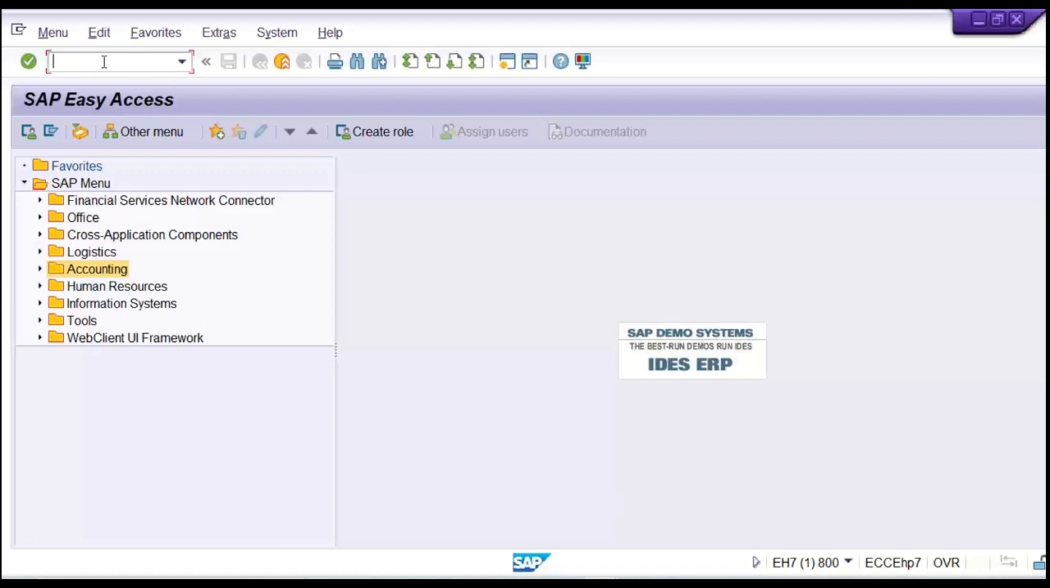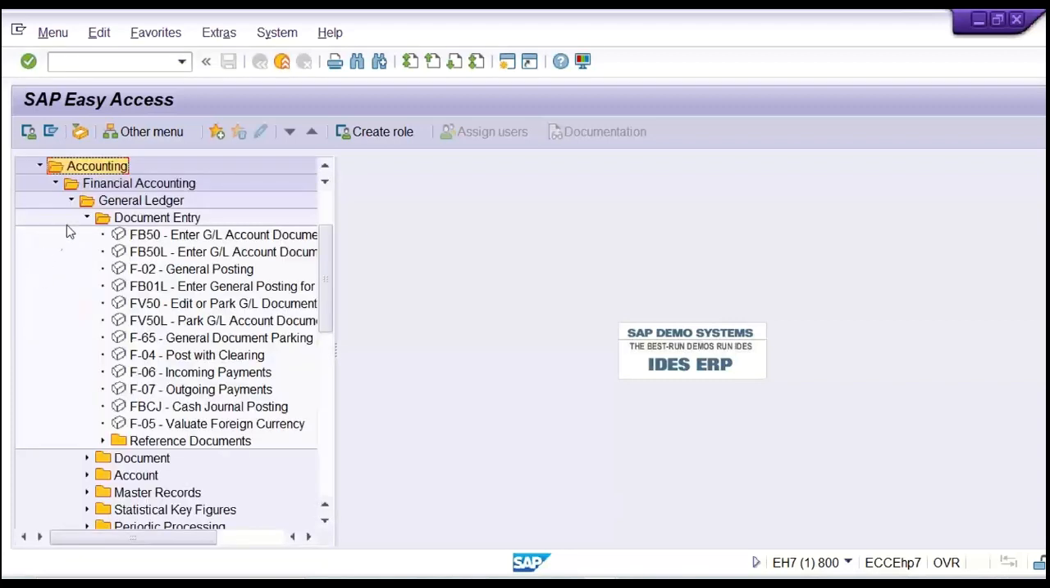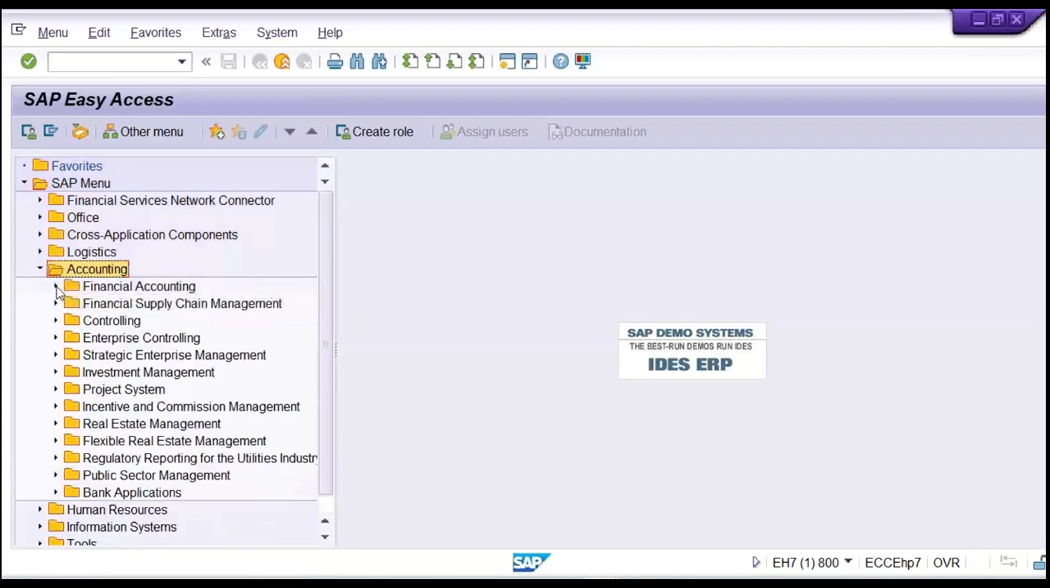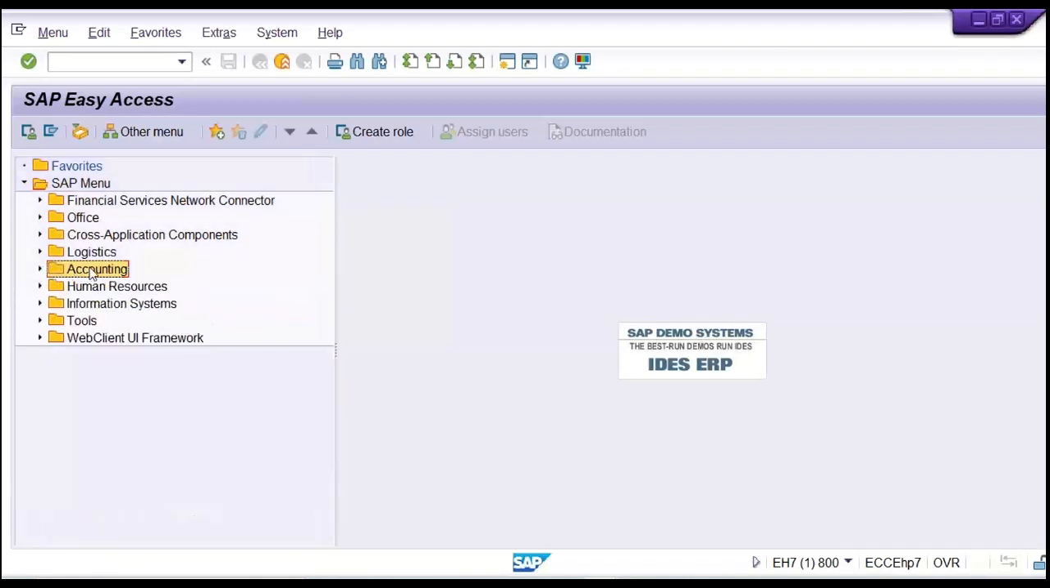Transaction code. What is the use of transaction code, guys? It's a kind of shortcut key. Shortcut key means, let's suppose, if you have to post a transaction, for example GL related transactions, what is happening, guys? Look at here. This is called path.